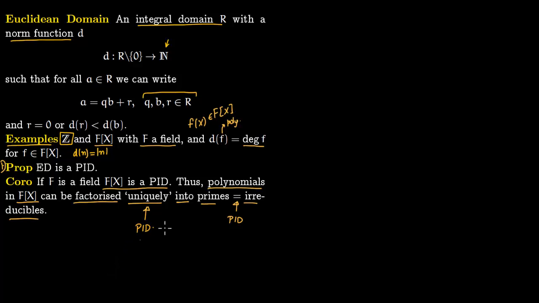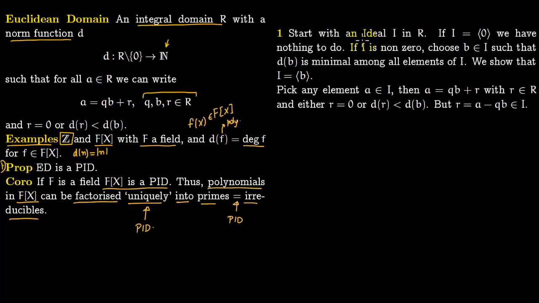So let us start with the proof of this proposition. You start with an ideal I in our ring R, and we have to show that this ideal is principal, that is, it is generated by a single element. If this ideal is 0, then it is just generated by 0, and we are done. There's nothing else to do. It is generated by a single element which is 0.